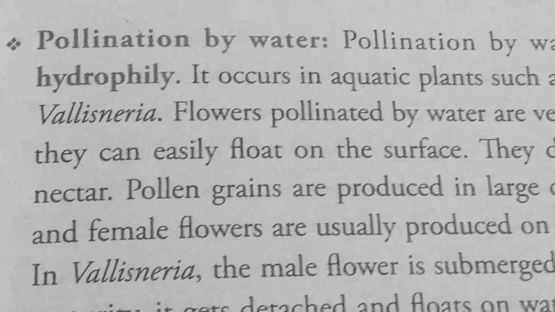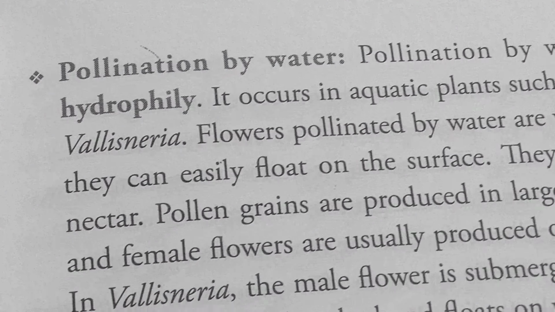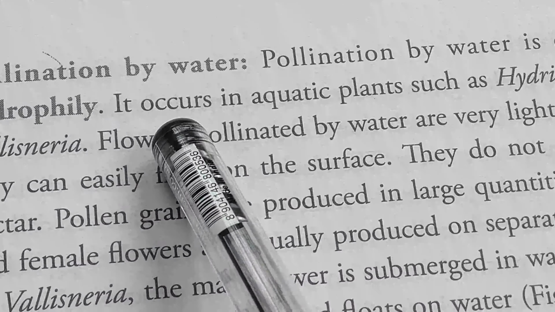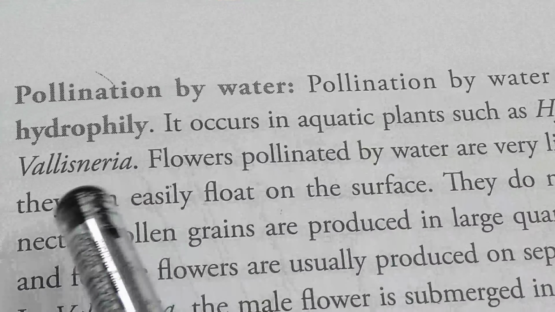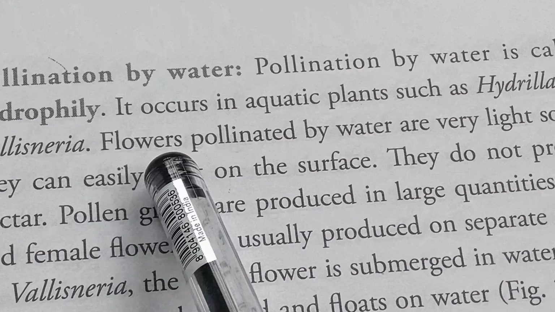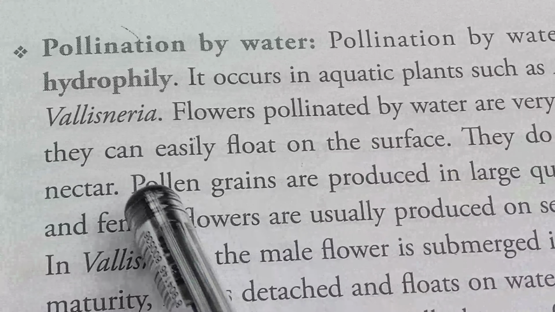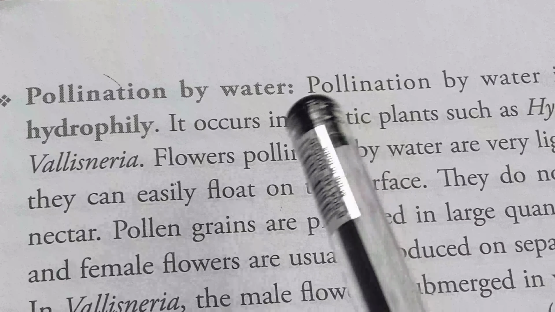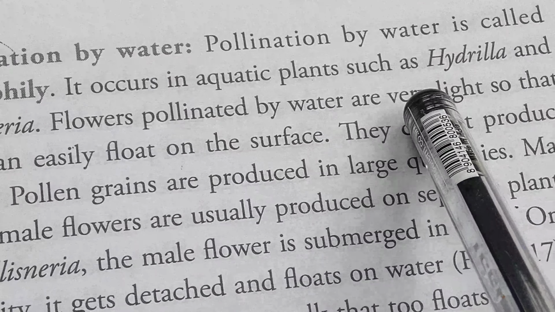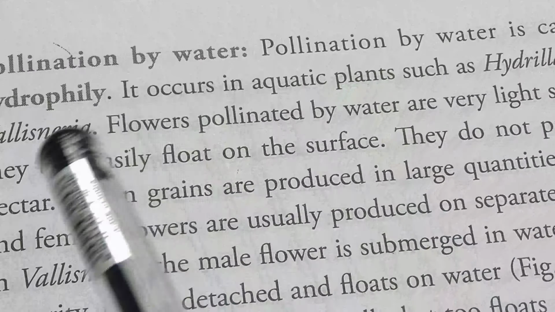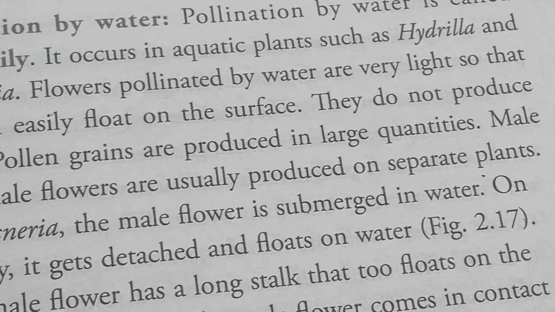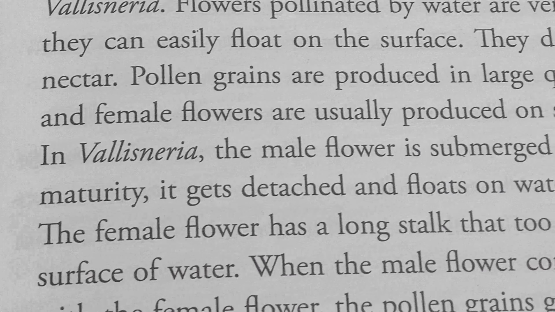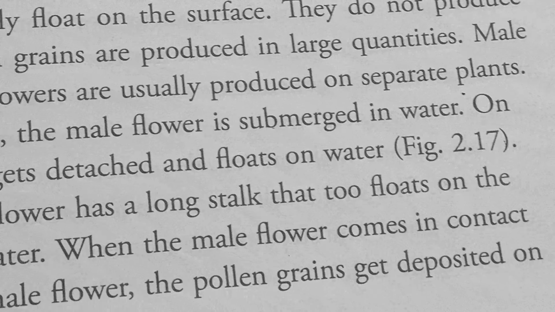Next, pollination by water, or hydrophily. Pollination by water is called hydrophily. It occurs in aquatic plants such as hydrilla and vallisneria. Flowers pollinated by water are very light so that they can easily float on the surface. They do not produce nectar. Pollen grains are produced in large quantities. Male and female flowers are usually produced on separate plants.